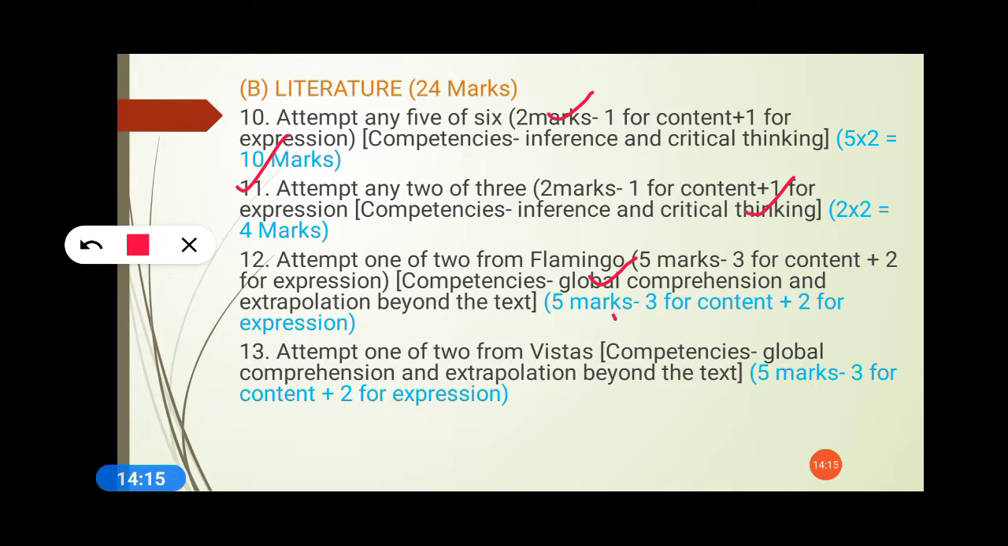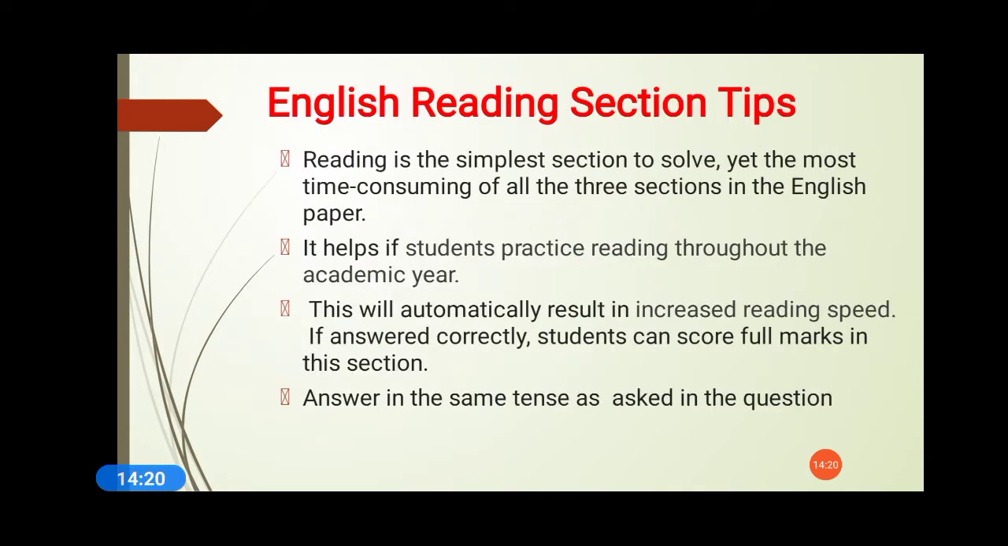Question number 13, again 5 marks questions will be there. This is the marking scheme which is followed by the CBSE evaluators. Now, first of all, the reading section. In the reading section, literature will be there and an unseen passage will be there. The unseen passage will be totally unknown to you, so you have to give time to that particular thing.